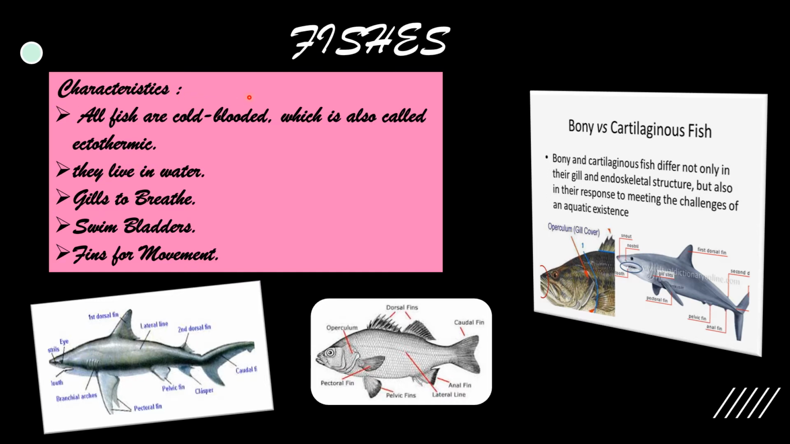Characteristics of fishes. The first one is species or fish. So characteristics of fishes. First one, all fish are cold-blooded, which is also called ectothermic. Next one, they live in water. They have gills to breathe. They have swim bladders, and they have fins for movement.